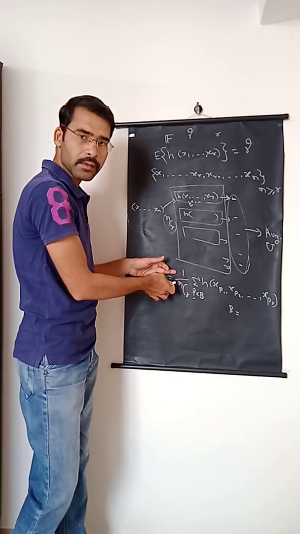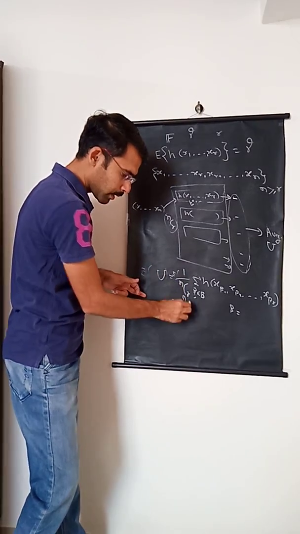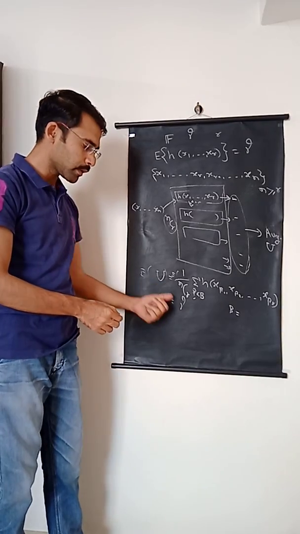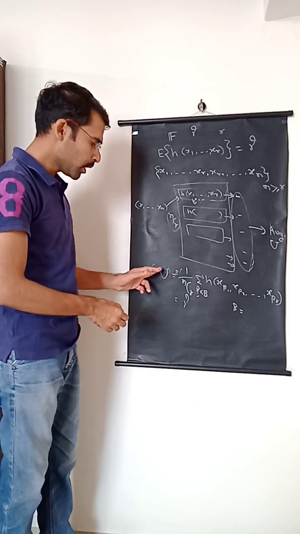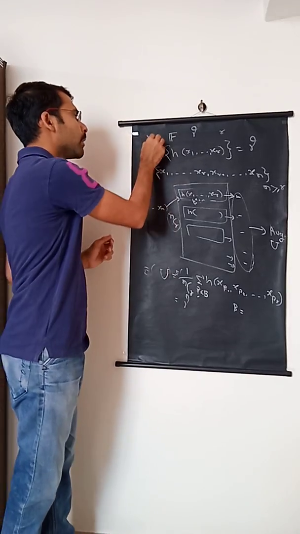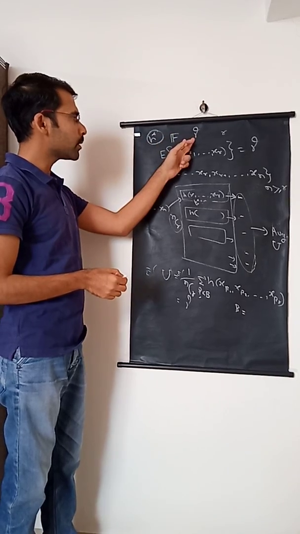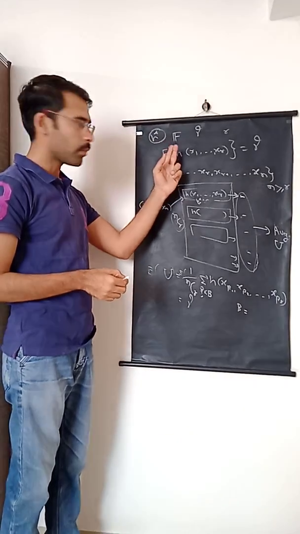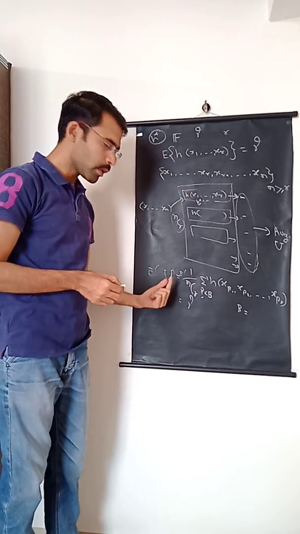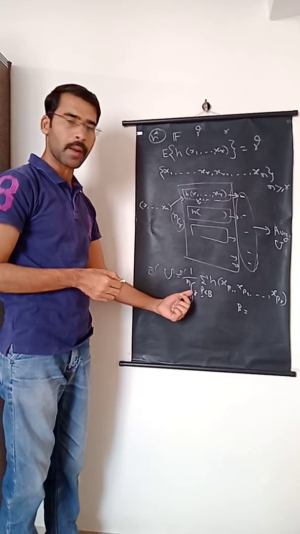That NCR and this NCR will get cancelled, and its expectation will be nothing but gamma. So this U statistic will be an unbiased estimate of gamma. Based on H star, a kernel for the gamma parameter, we have defined a symmetric kernel. Out of that symmetric kernel, we have defined a U statistic as an unbiased estimator of gamma.